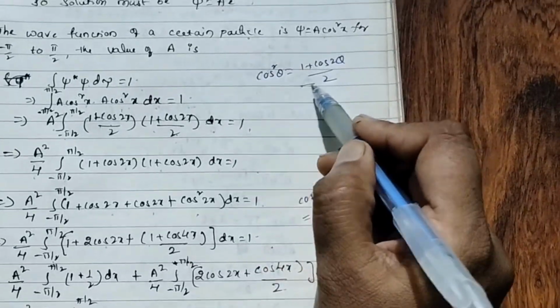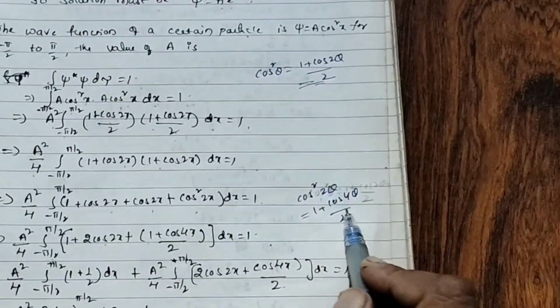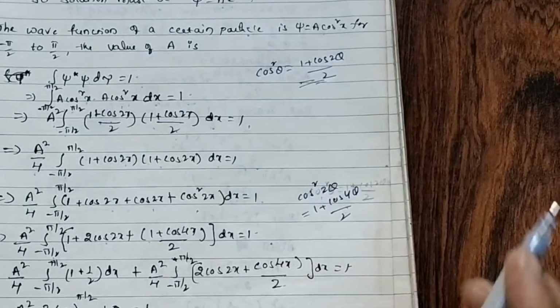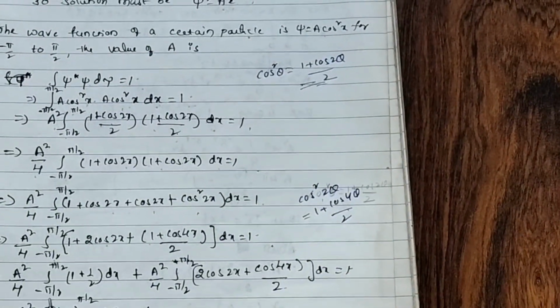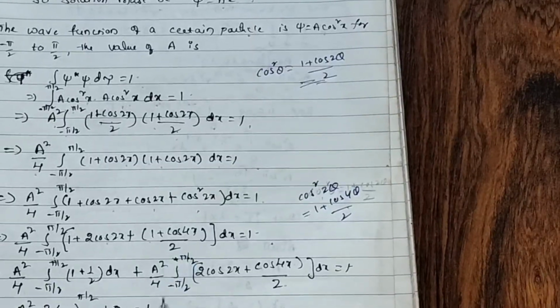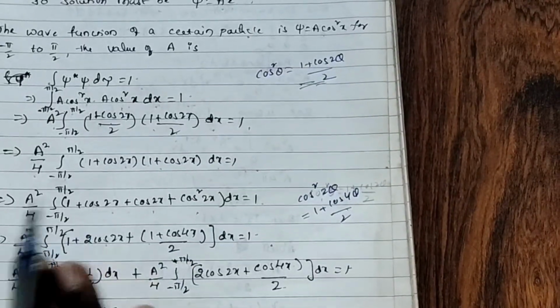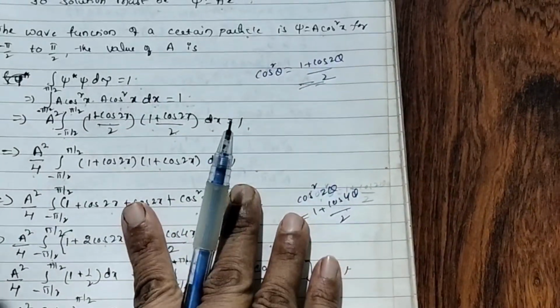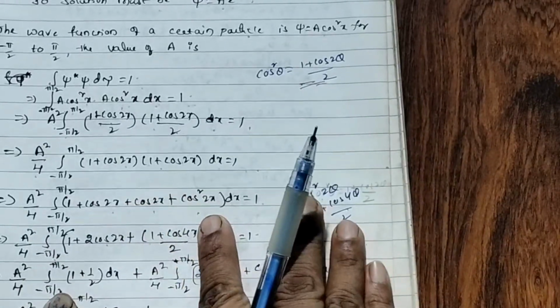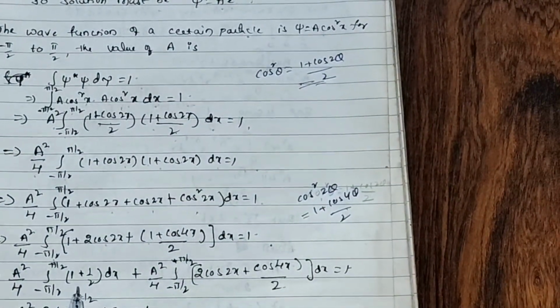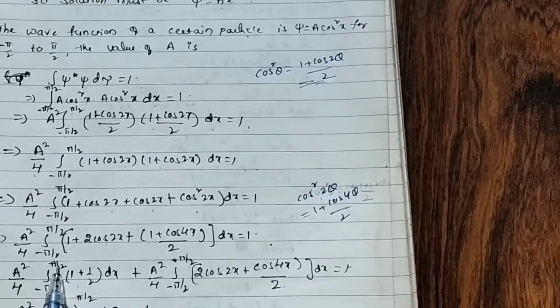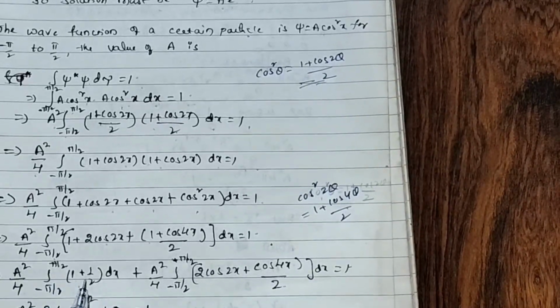Okay. Actually this formula only. Here we got 2, no. So it becomes 2 twos are 4, theta. That's it. Now next, A squared by 4 integral from minus pi by 2 to plus pi by 2. You see, I'm separating this. First I am multiplying with this and then with this. Now here A squared by 4, integral from minus pi by 2 to plus pi by 2, 1 plus.